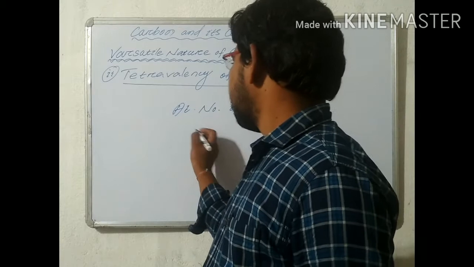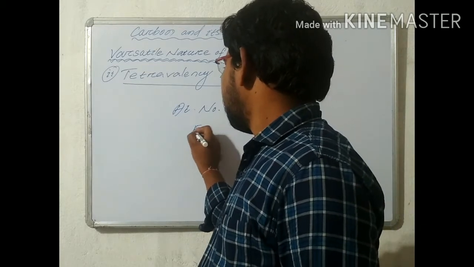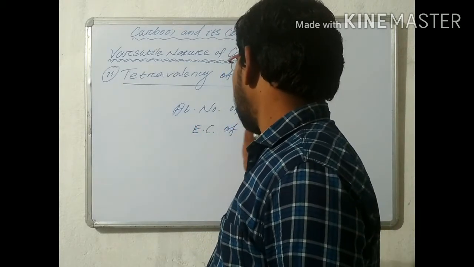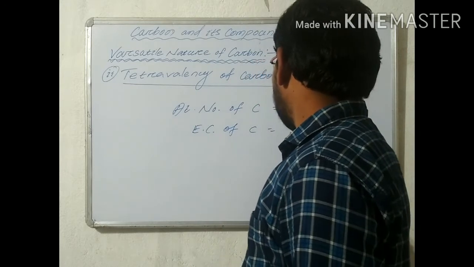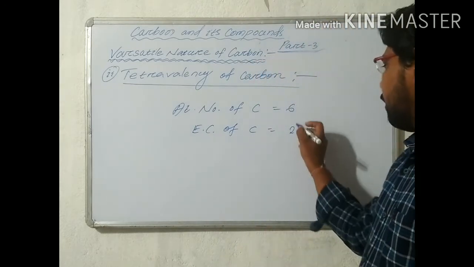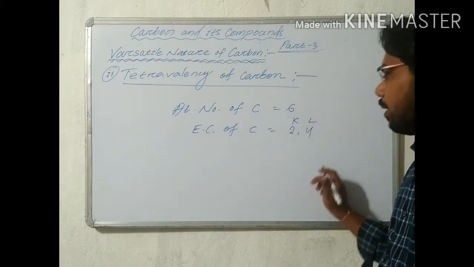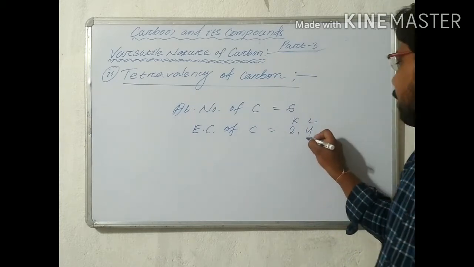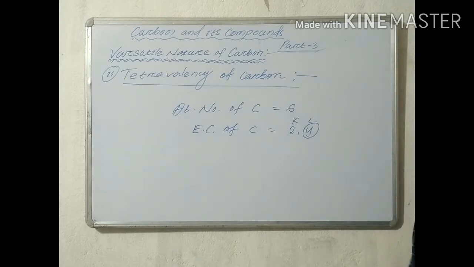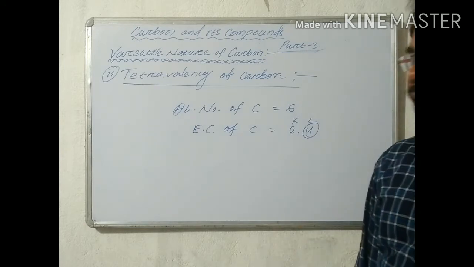Carbon has 6 electrons, and the electronic configuration of carbon is 2 and 4. In the K shell, the first shell, 2 electrons are present, and in the L shell, the second shell, 4 electrons are present. The second shell is the outermost shell, with 4 electrons.